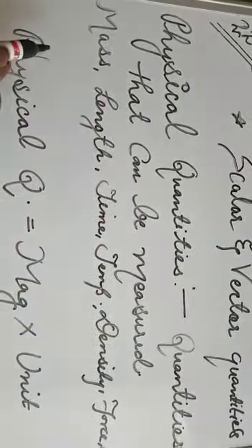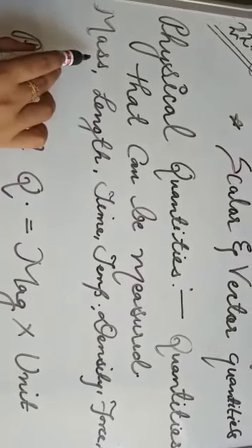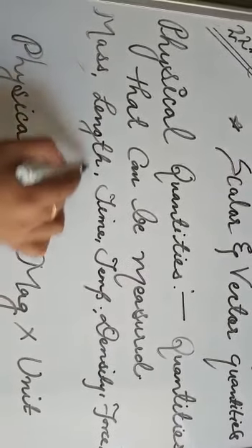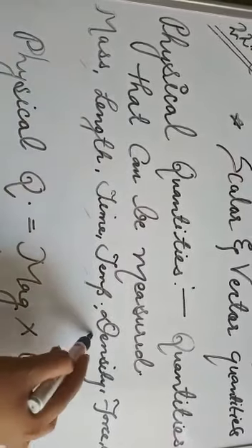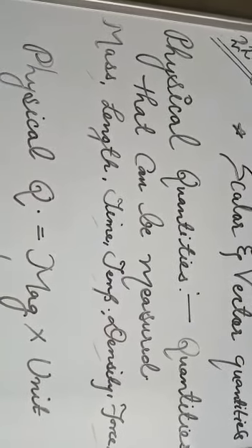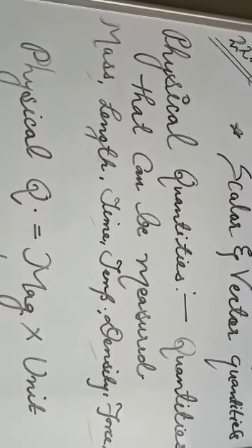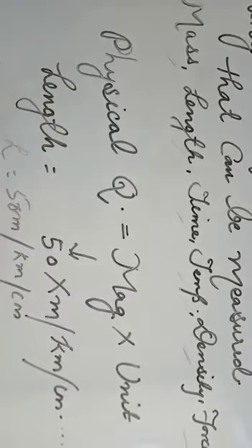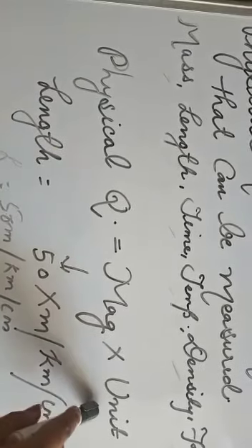So what is physical quantity? Here the definition is already written. Quantities that can be measured are known as physical quantities. Some of the examples are also given: mass, length, time, temperature, density, force, and many more. One general formula is related to physical quantity. That general formula is: physical quantity is equal to magnitude into unit.